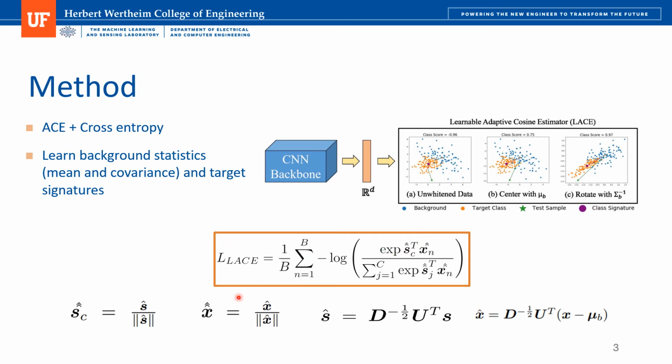Here we have our overall objective function, which is computing the cross entropy loss in this whitened data space, and ideally we want to maximize the cosine similarity between the correct target signature and a given sample. An advantage of our approach is that we are able to estimate the background statistics of the background mean and background covariance and target signatures via backpropagation, as opposed to previous approaches where you need to set this information a priori.